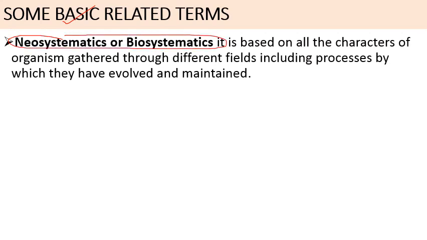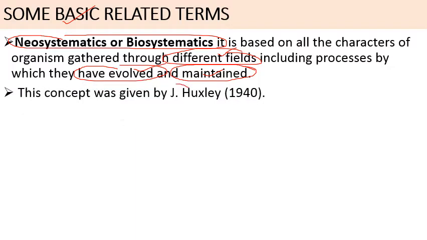So it is based on all the characters of organisms which are gathered through different fields, including processes by which they have been evolved and maintained. So ये जो ब्रांच है ये इंक्लूड करती है सारी की सारी इन्फॉर्मेशन जो कि different biology की fields से ली जाती है for the classification, और how that plant and species evolved, evolutionary कैसे बनी है वो. So ये जो सारा data है which is used for the classification system is known as neosystematics or biosystematics, and this concept was given by Julius Huxley in 1940.